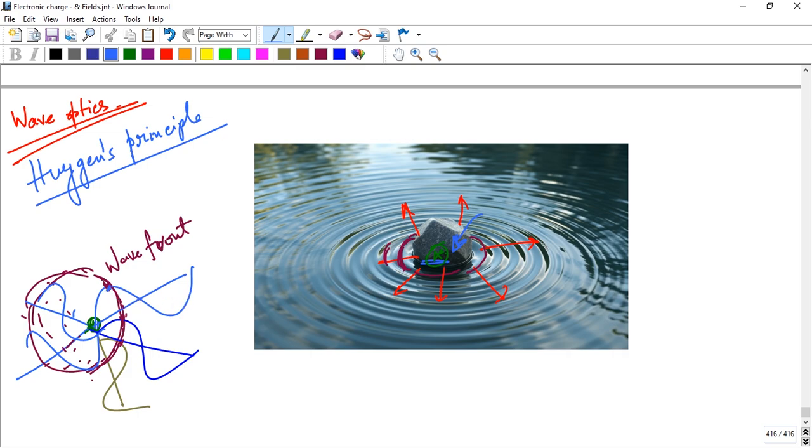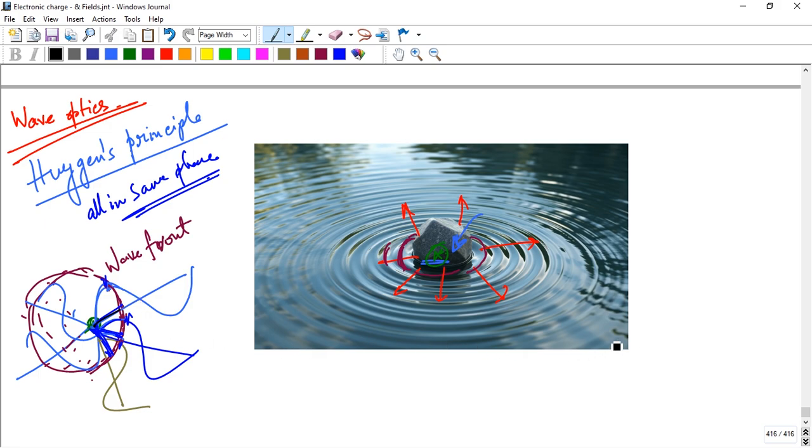Keep in mind, these are wave 1, wave 2, wave 3, and they are all in the same phase. They are oscillating in phase and they are at the same distance from the source. Such a locus of points at the same distance from a source which oscillate in phase is called a wavefront.